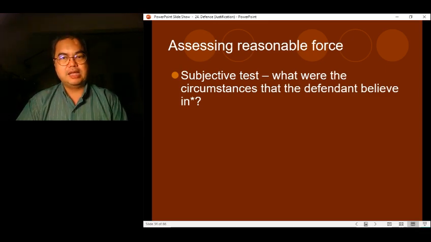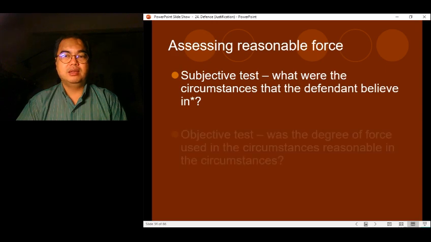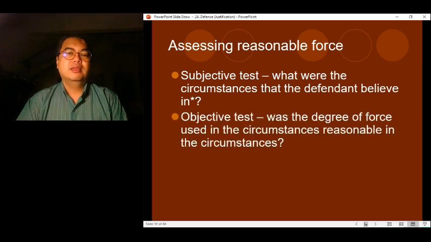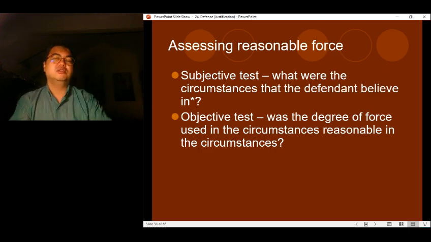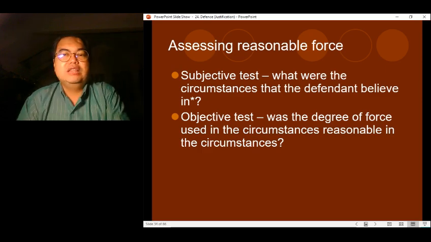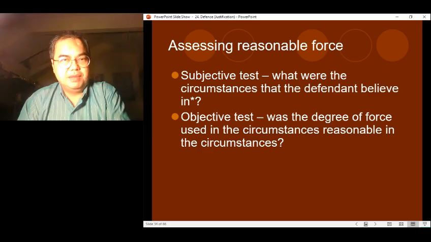Here, the test is: based on the circumstances that the defendant believed in, was the degree of force used reasonable or not?